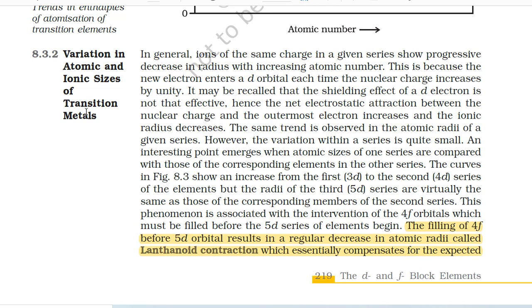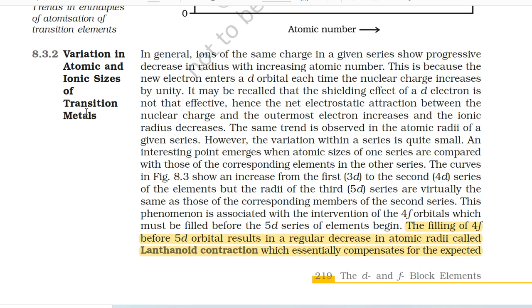It may be recalled that the shielding effect of a d electron is not that effective. Hence, the net electrostatic attraction between the nuclear charge and the outermost electron increases and the ionic radius decreases. The same trend is observed in the atomic radii of a given series. However, the variation within a series is quite small.